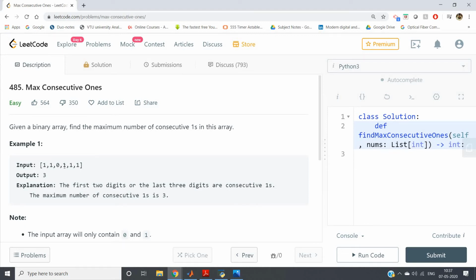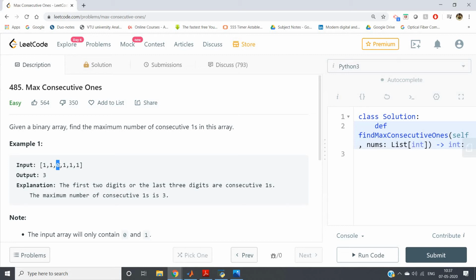The point to be noted is that in this array there are only two elements, one is 1 and the other is 0. So first we will form one string using the elements of this list, so each list element will basically be a character of this newly formed string. Then we will split that string based on 0. So in that string, 0 we will treat as a delimiter, and then we will get one list having only ones, consecutive ones, as a string element of that newly created list.